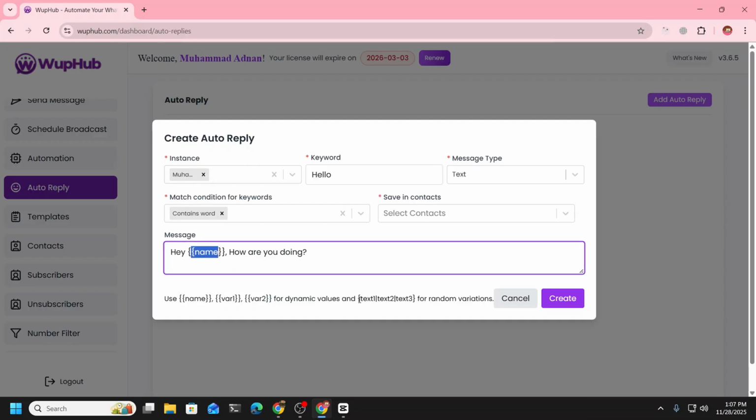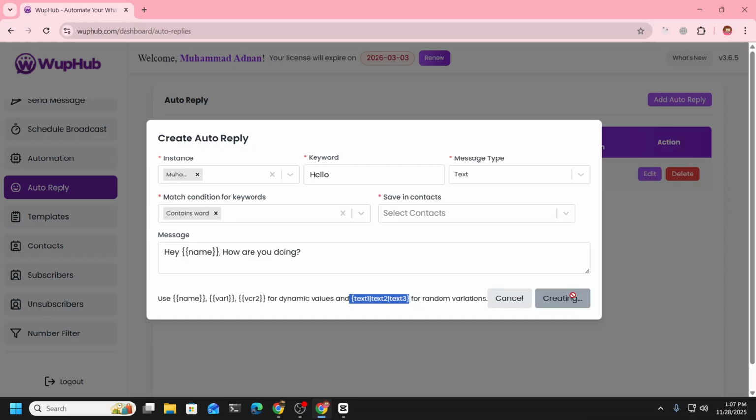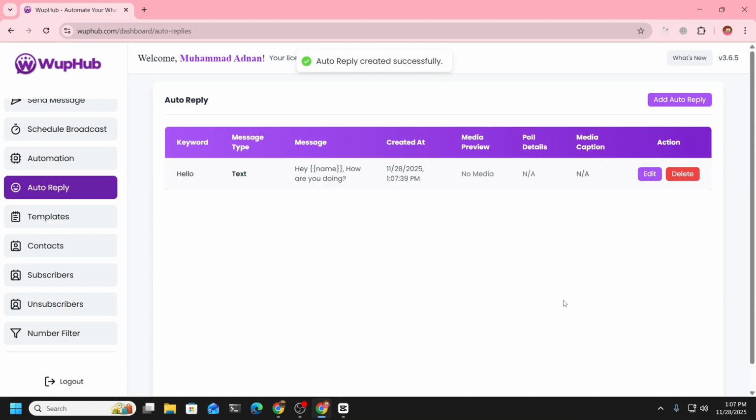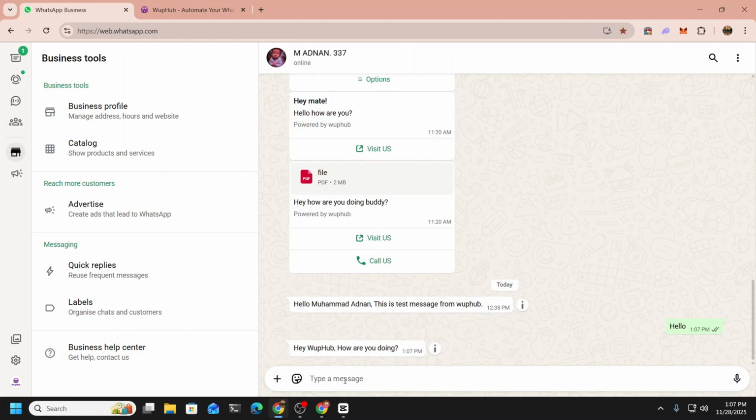But you can use the spin text method to create random variations of messages or replies, whatever you want. Okay, so let's create it and test it. I will show you how we can send button, list, and text messages as well. As you can see, we sent that text and we got our auto reply.